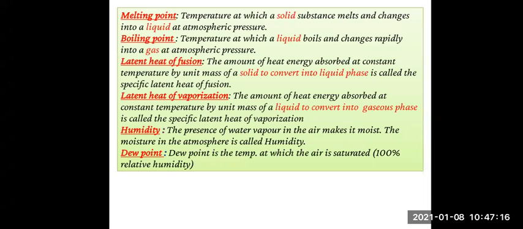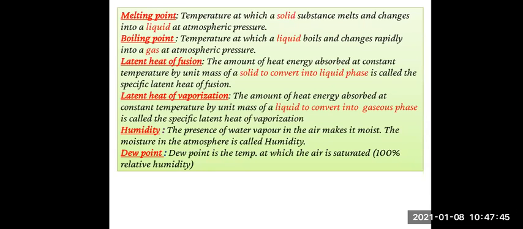Then we have seen about latent heat of fusion. The amount of heat energy absorbed at constant temperature by unit mass of a solid to convert into liquid phase is called specific latent heat of fusion. Right? So once again, I will repeat, the amount of heat energy absorbed at constant temperature by unit mass of a solid to convert into liquid phase is called the specific latent heat of fusion.